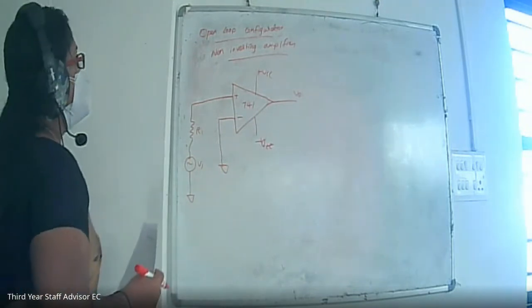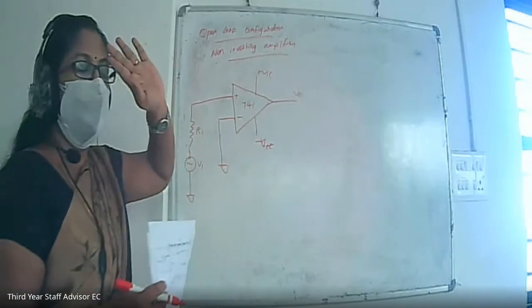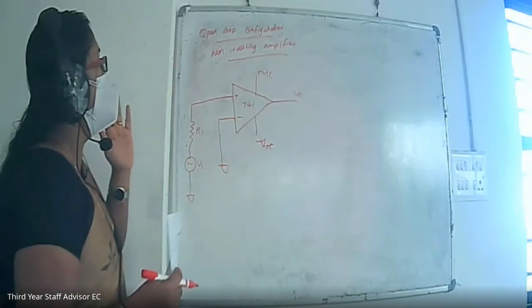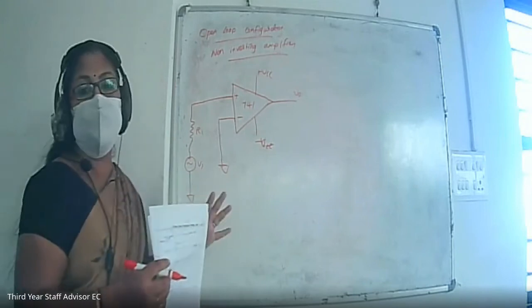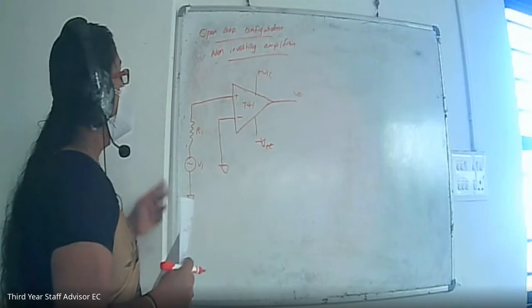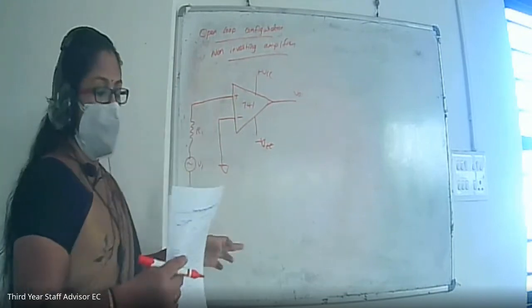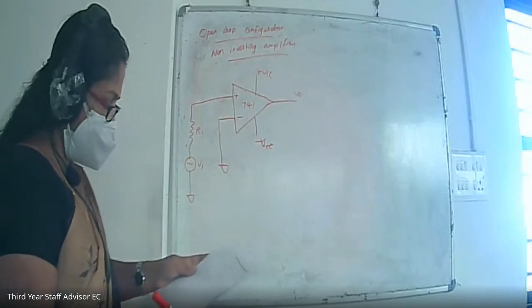So it is very simple to understand. Okay. First you study the differential amplifier configuration, then you can directly draw inverting as well as non-inverting configuration. So for inverting, we have to ground the positive terminal. For non-inverting, we have to ground the negative terminal. Okay, that's all about this.